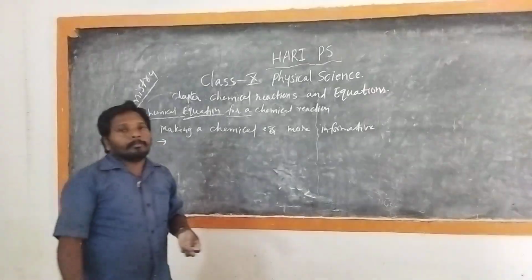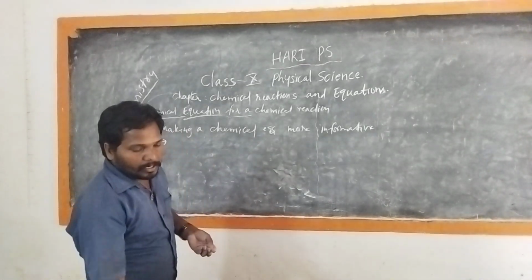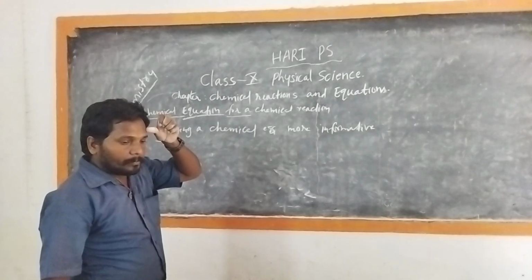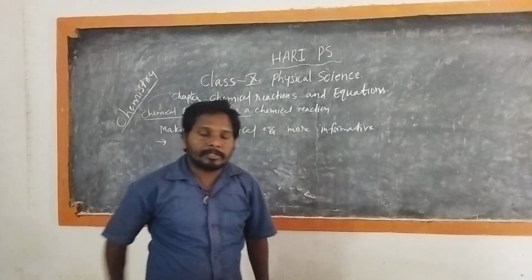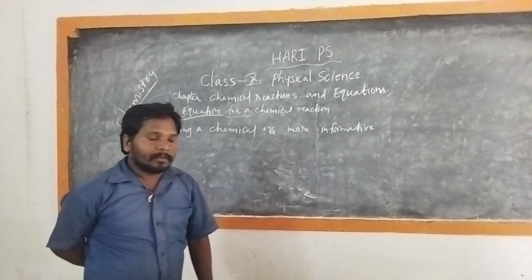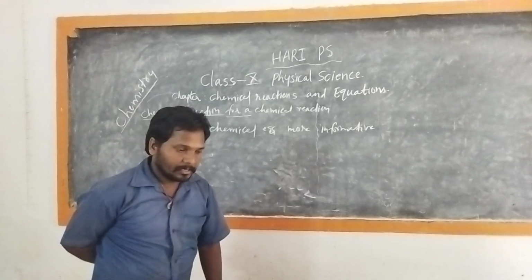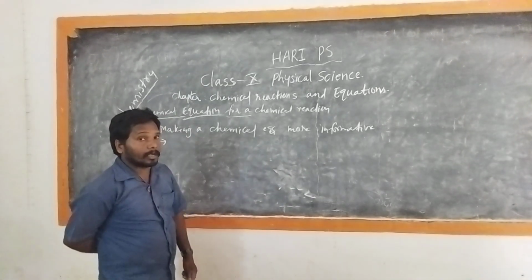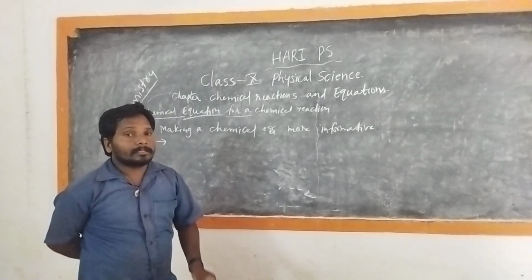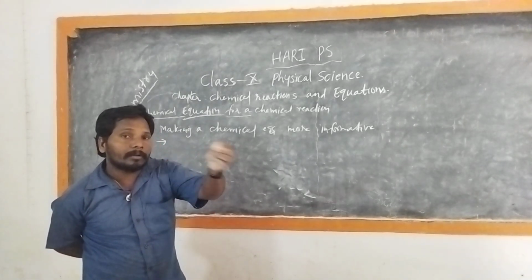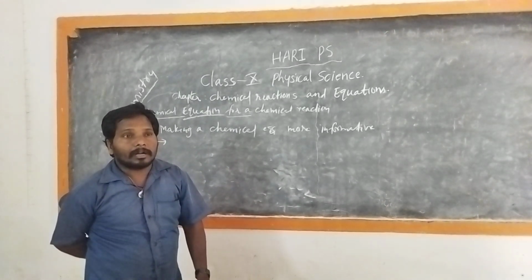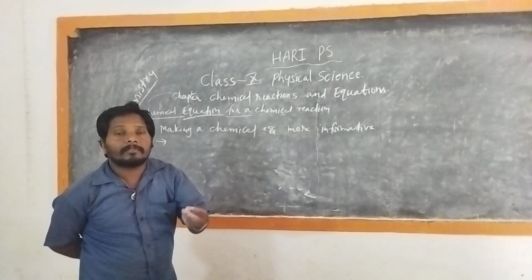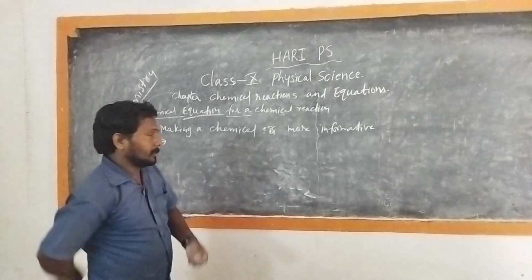A chemical reaction is made more informative by expressing the following characteristics of the reactants and the products. As you understand, reactants are the substances which are involved in a chemical reaction, and products are the new substances formed after the chemical reaction.